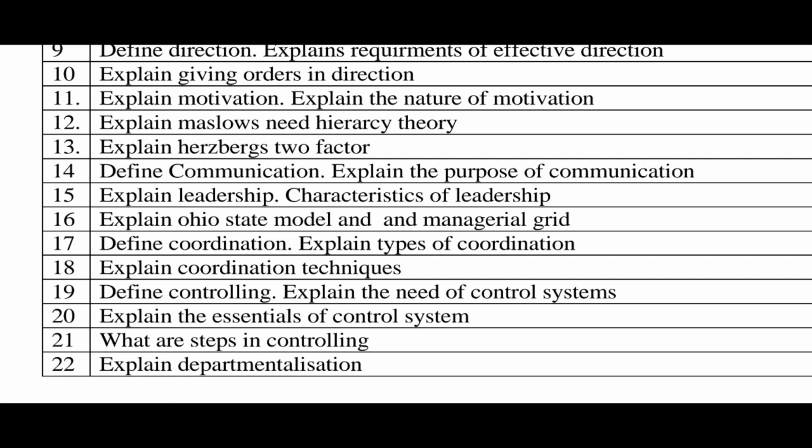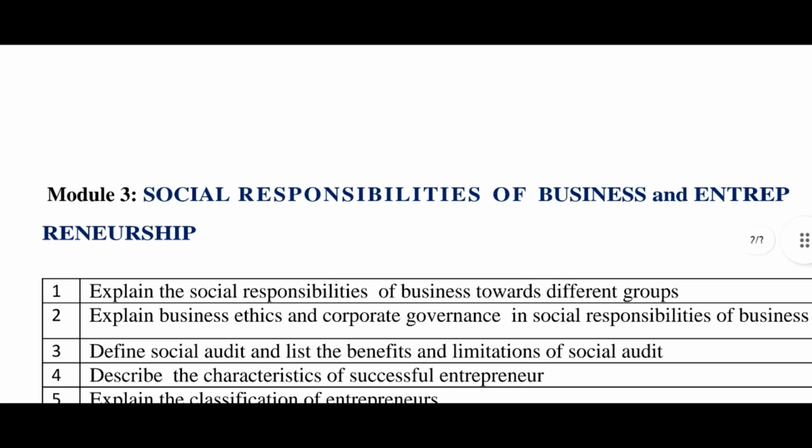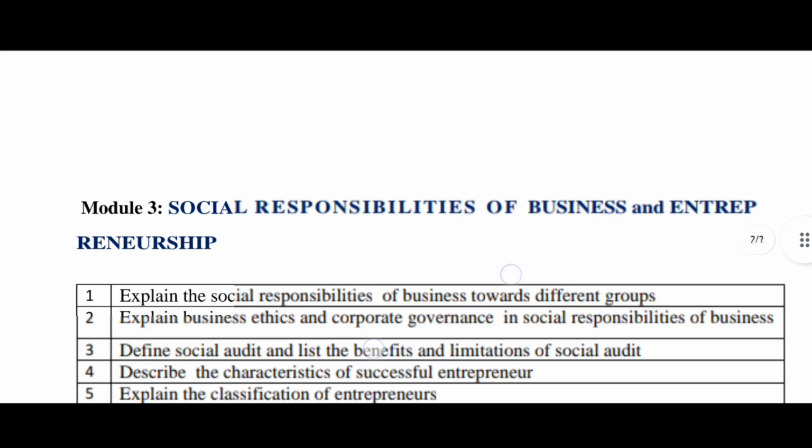And the previous model question papers are also repeated. In the third model, social responsibility of business and entrepreneurship, explain the social responsibilities of business towards different groups like customers and managers. There are four types of social responsibility towards the different groups. Explain the business ethics and corporate governance in social responsibility of a business.